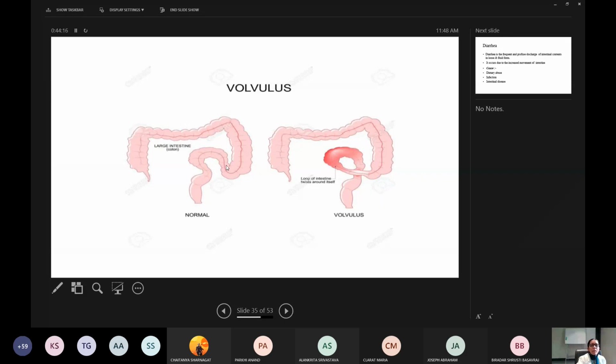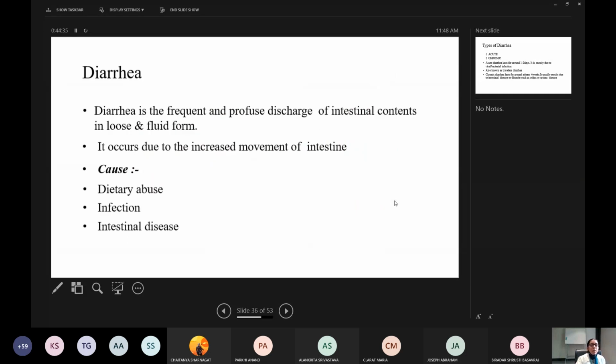So this is a diagram. This is a normal loop of intestine twisting around itself. So this also may lead to the obstruction. This is called volvulus. The loop of intestine twists around itself.